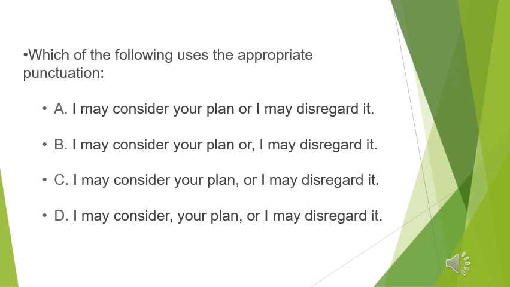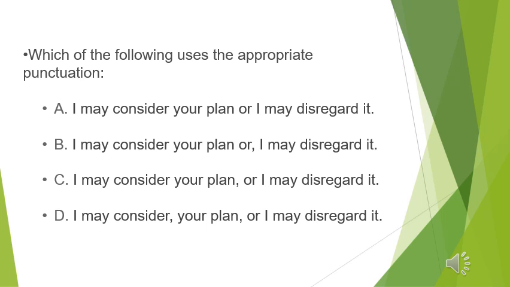Let's move to the next question. Which of the following uses the appropriate punctuation here? Let's read number A. I may consider your plan or I may disregard it. Here there is no comma. It's better to use a comma before or, as you know, the coordinating conjunction. So the first one, number A, is not right.